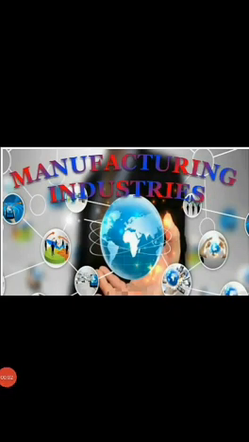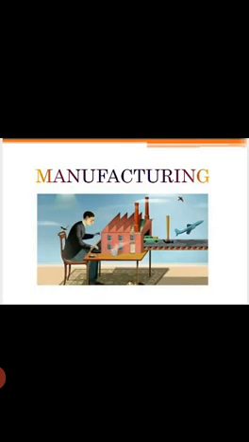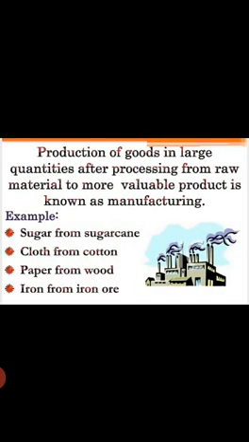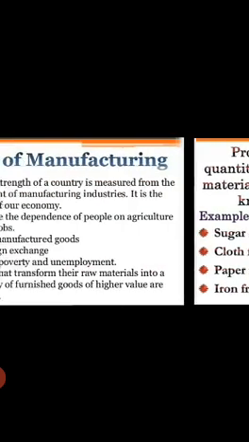Good morning, students. Today we discuss the SST chapter, manufacturing industries. Manufacturing: production of goods in large quantities after processing from raw material to a more valuable product is known as manufacturing. So, manufacturing converts raw material into finished product. For example, sugar from sugarcane, cloth from cotton, paper from wood, iron from iron ore.